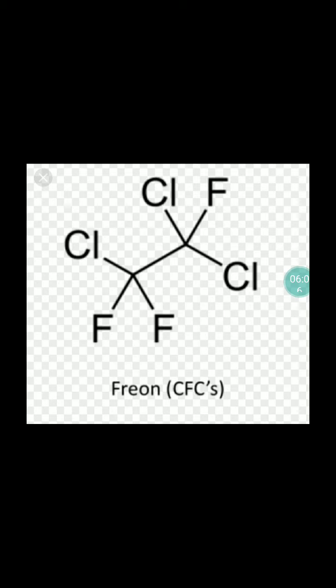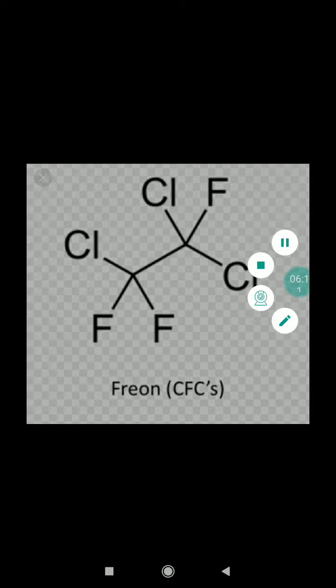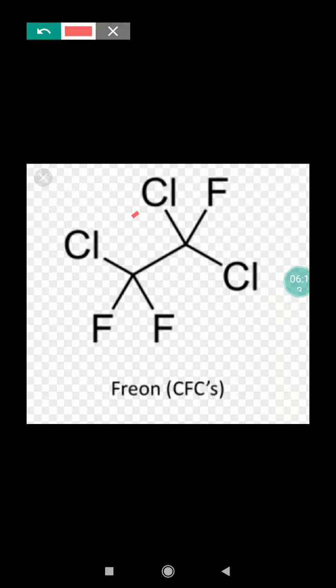So here the freons: C single bond C, with 4 valencies, this is dichloro, difluoro ethane and methane. Here this is the trifluoro-trichloro structure.